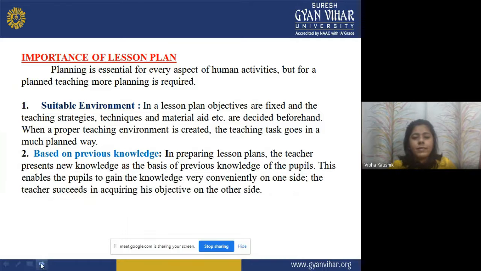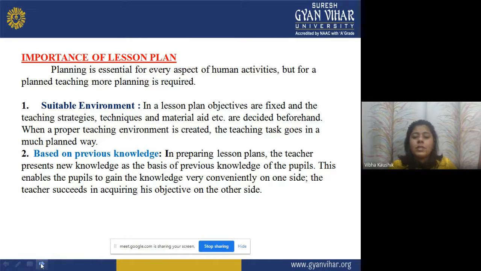Now, the importance of a lesson plan. Planning is essential for every aspect of human activities. Any activity conducted by any human being needs planning. But for teaching, more planning is required. We are going into the classroom with a plan, so we need to make a foolproof plan before going to the classroom. Now, the first one is a suitable environment.